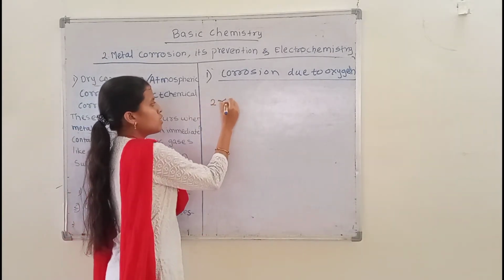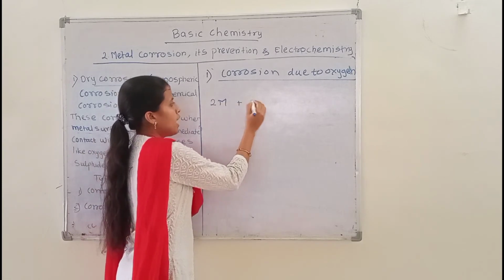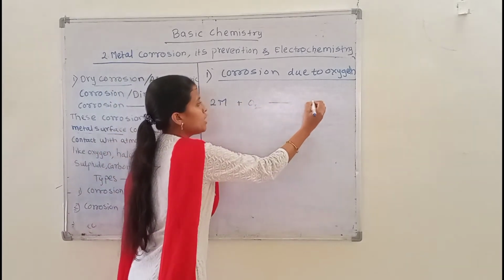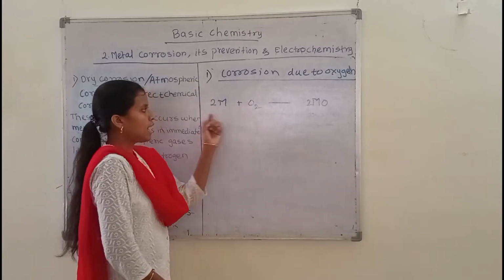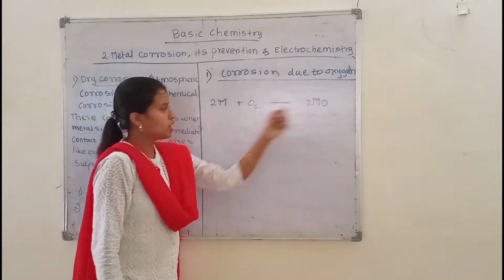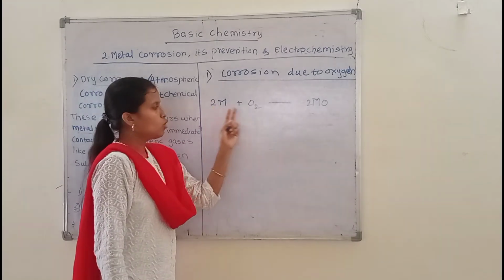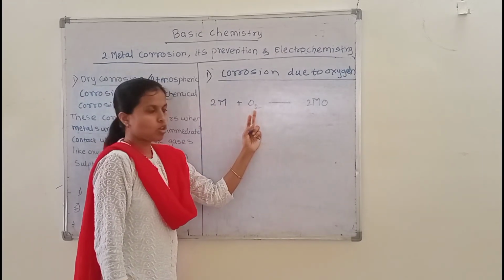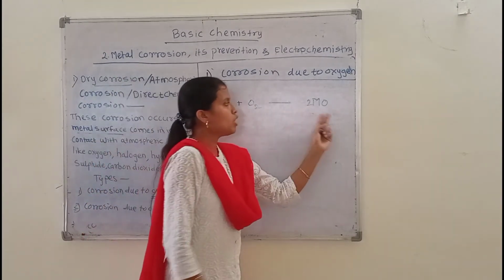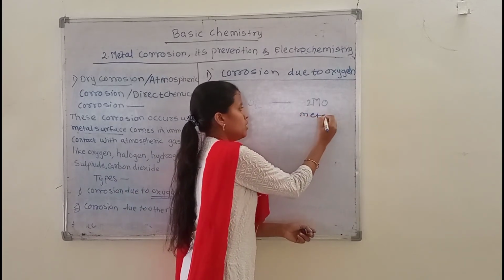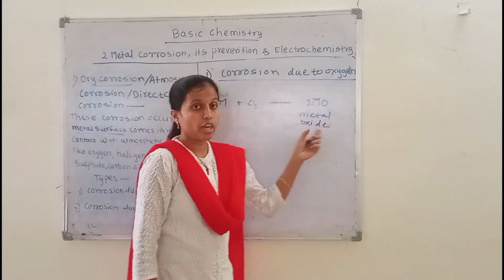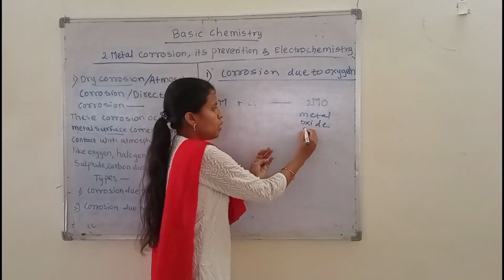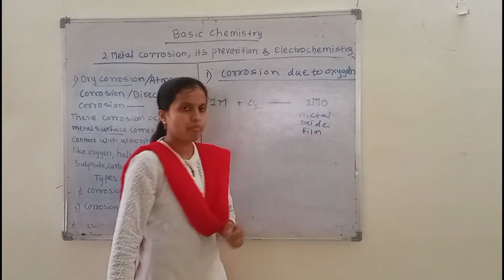When this reaction is carried out, a metal oxide film is formed on the surface of the metal. So the metal that comes in contact with atmospheric oxygen forms a metal oxide film on its surface.